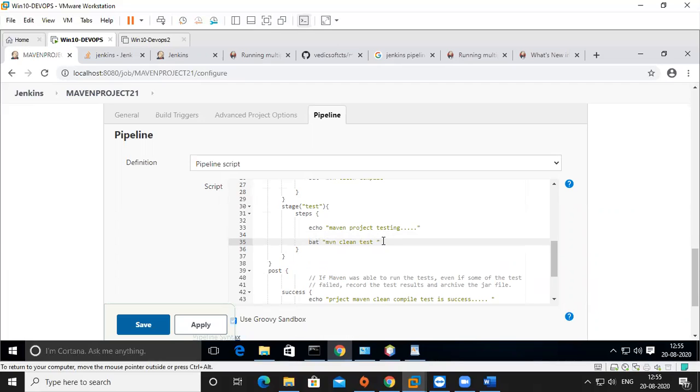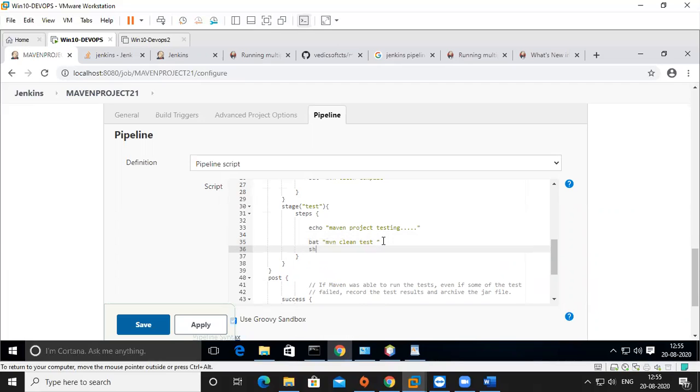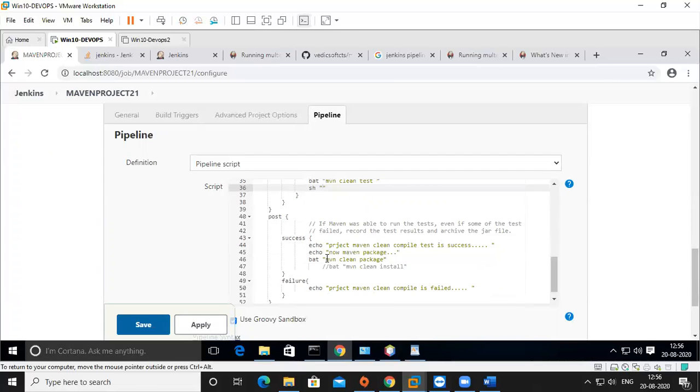So I'm making some mistake here. The sh command won't work here. So I'm giving the sh command, or you can use the ping command, or different things also, like opening some page. So I'm using the sh command here, using some package.